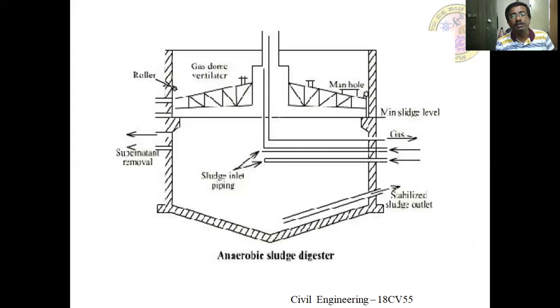So anaerobic sludge digestion, this figure shows the anaerobic sludge digestion system. It is adopted when they go for treating the sludge which is produced by primary treatment or secondary treatment and all these things.